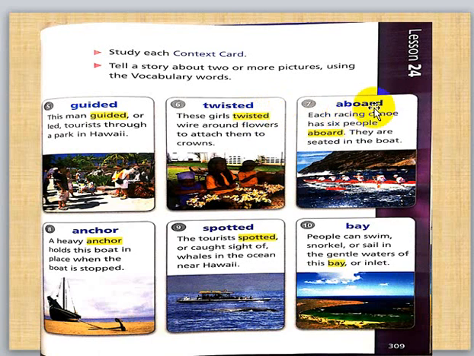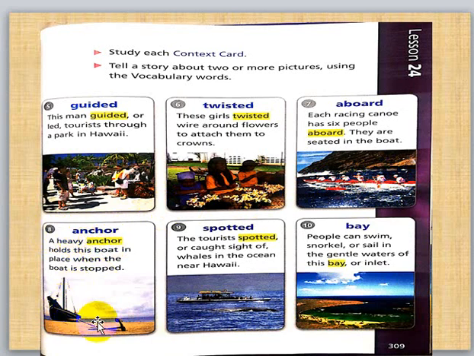Number 7, aboard. Read the example first to know the meaning. Each racing canoe has 6 people aboard. This is a kind of boat. They are seated in the boat. Aboard means they are on the boat. So we have 1, 2, 3, 4, 5, 6. Aboard, on the boat.